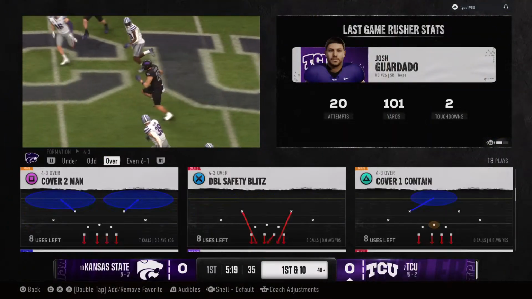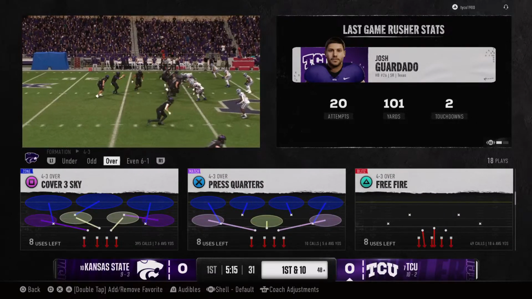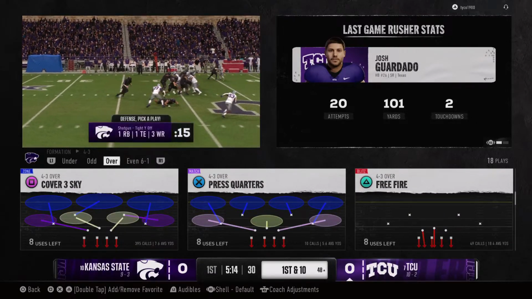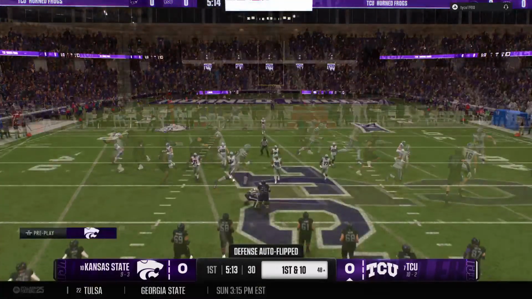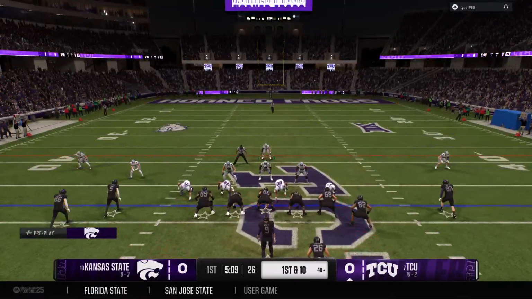This defensive coordinator better make some adjustments. This back is on fire to start this game. You better start committing those safeties down, overloading that line of scrimmage, because this back is physical, he's got speed, and he is tough to bring down.